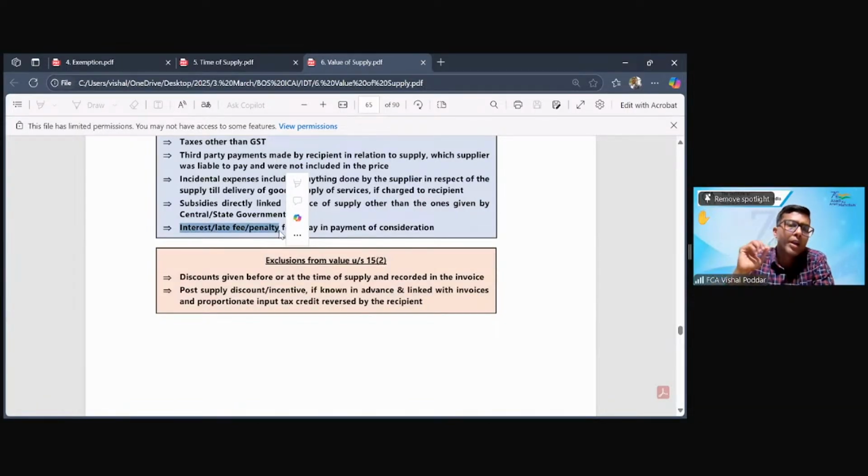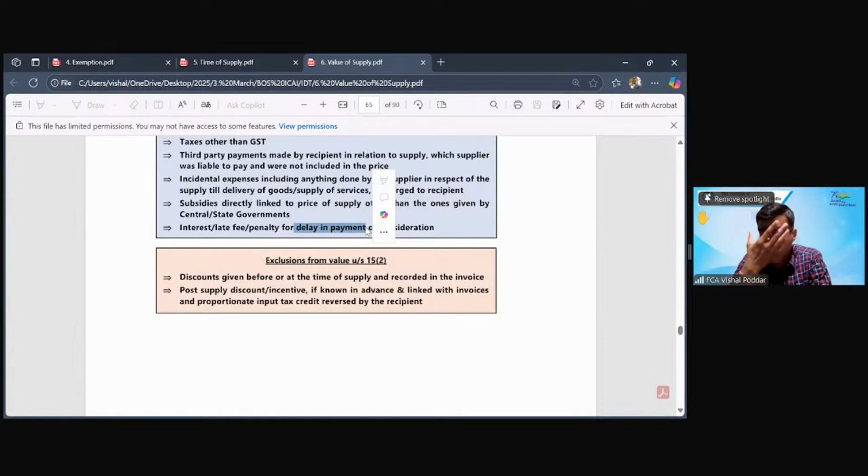Now my contract with you had already provided that I am giving you 1 month credit. But if you make late payment, I will charge you extra amount either in the form of interest, which will be per month some percentage, or maybe a fixed amount like 5,000, 10,000, which is in the form of late fee or penalty. Whatever it is, where this is for delay in the payment of the price, then it has to be added to the value of the original supply.